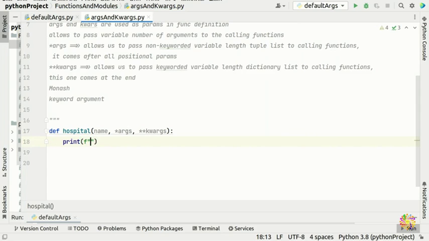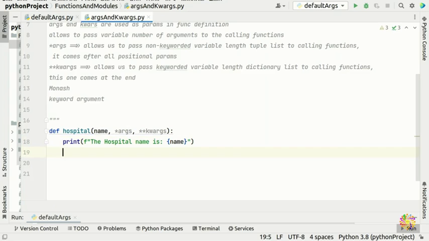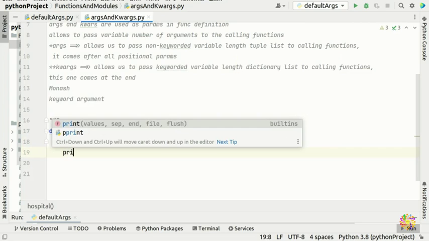Okay, so now we're gonna put a print, for example, the hospital name is, and we put the name of the hospital. So what's the name of the hospital? And now we could put the name of the hospital, and we put another print here.